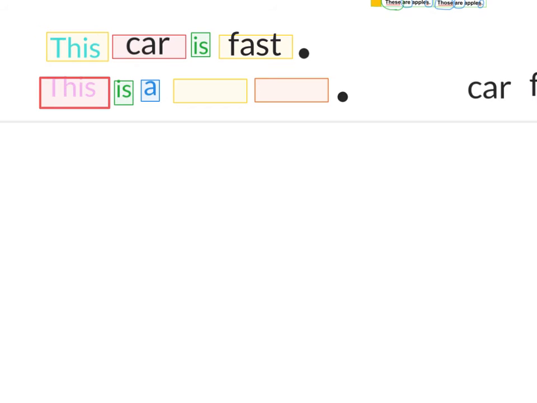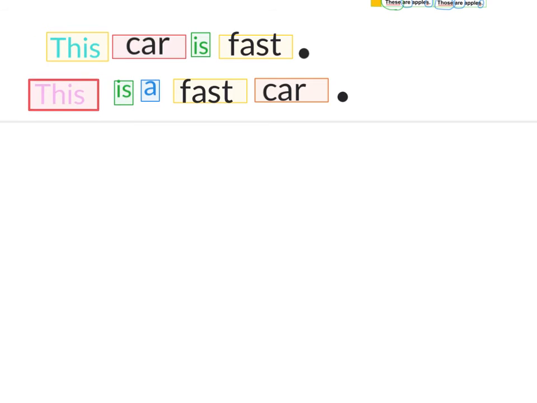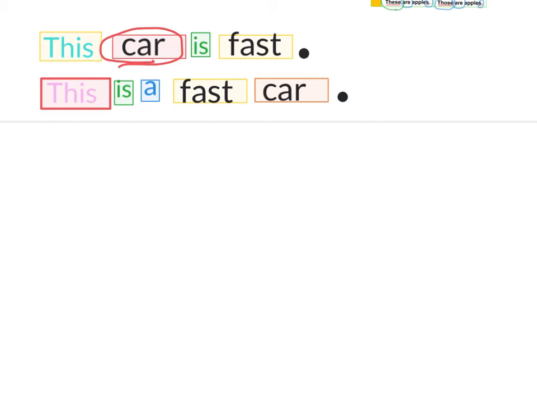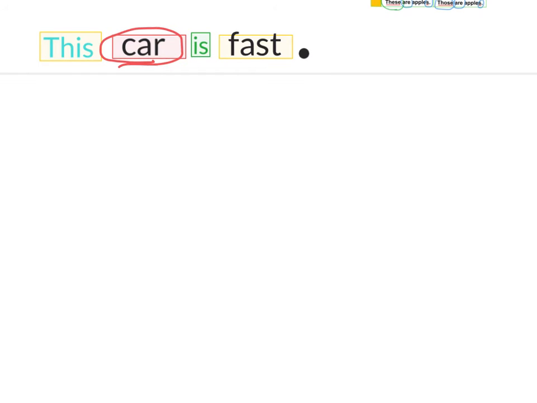I can also say this is a fast car. In this sentence, this has become my subject. So here it's just a little word in front of car. Car is my subject. This is a little tricky. Here, car is my subject. Car is the subject. And this is just telling us which car, which one. This one right here that I'm touching or sitting in.